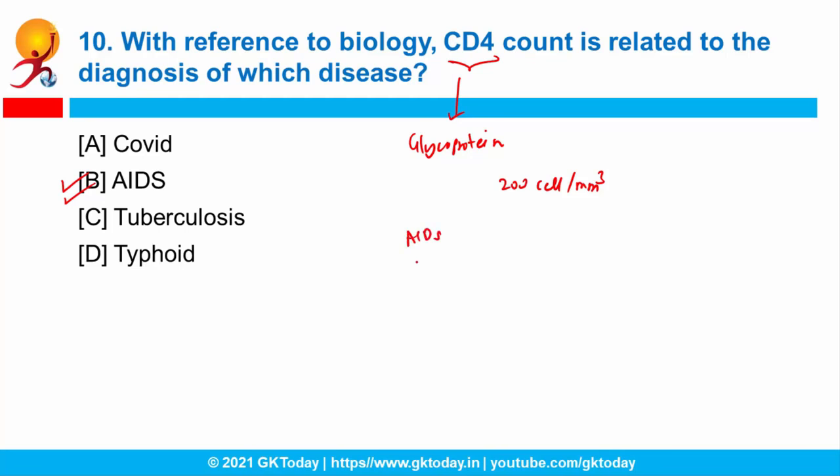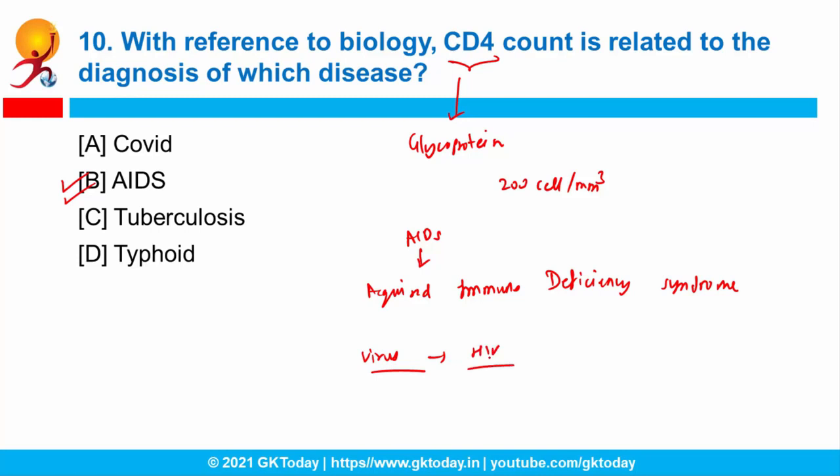Okay. And what is the full form of AIDS? Acquired immunodeficiency syndrome. And it is caused by which virus? Everyone knows, HIV. Full form of HIV is human immunodeficiency virus. 2 questions arise from here. First of all, each year May 18 is celebrated as World AIDS Vaccine Day. Why? To acknowledge the efforts of thousands of scientists and health professionals who are continuously working in this field to find a vaccine against HIV, right? So to dedicate all these people, we celebrate this day.